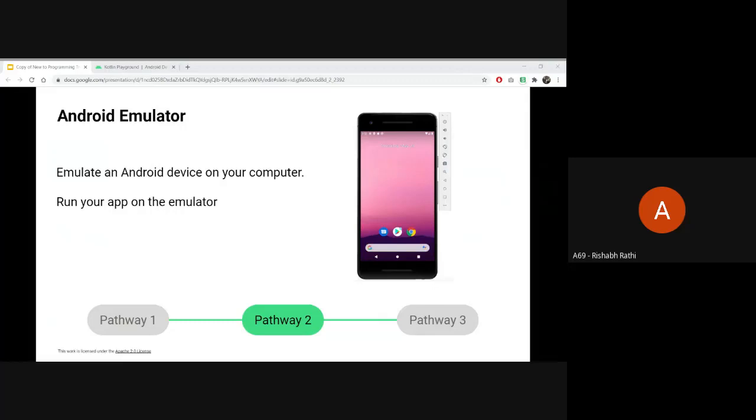If you do not have a physical device, then this is the best solution. You can take help of the Android emulators that Android Studio provides. You can use either, or both, it doesn't matter. You can even use the emulator, or if your system doesn't support it and the load is too much, you can use your physical device. Just connect it with USB and turn USB debugging on. You'll be good to go.